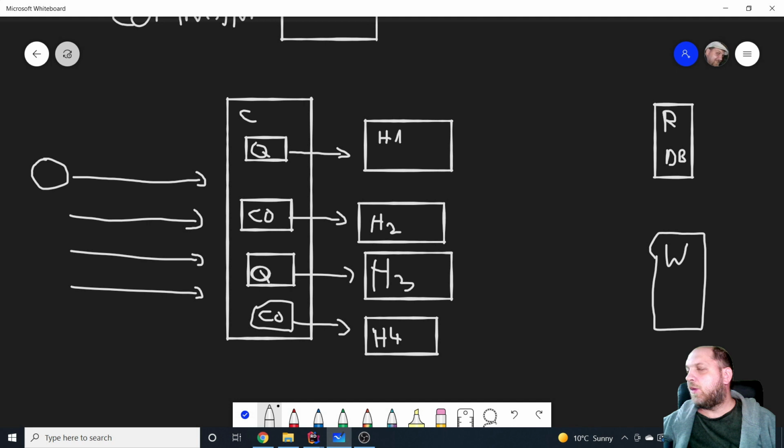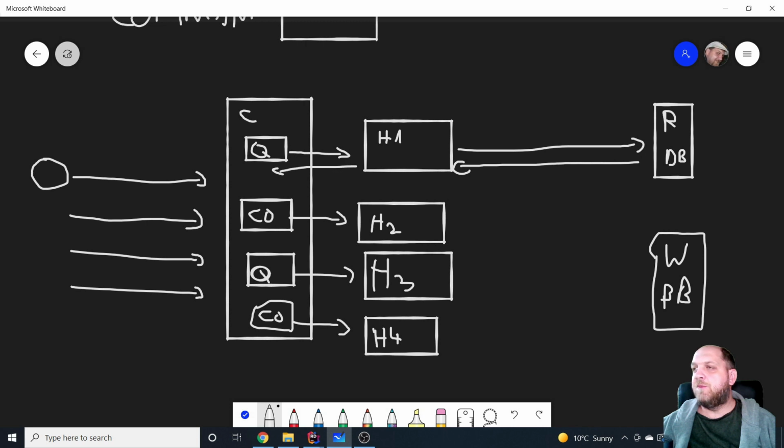So it means that when we have a query, the handler will use the read database to get the response that it needs, and it will send it back to the controller, and the controller will send it, of course, back to the client.